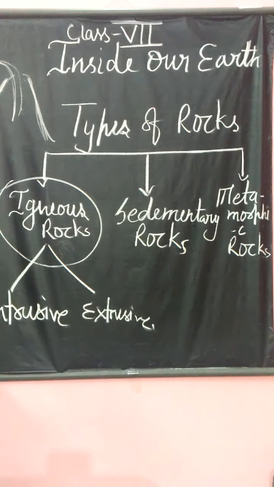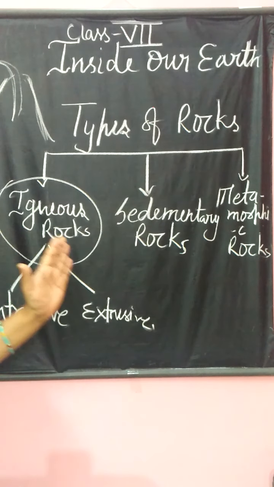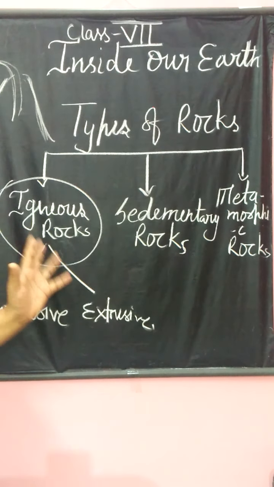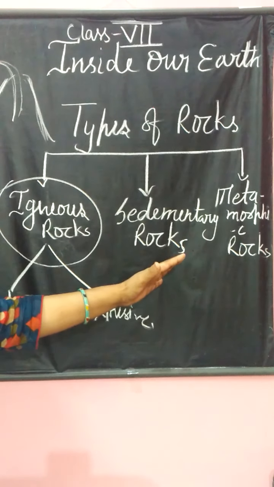As I told you, igneous rock is the primary rock, so how will the other rock be formed?